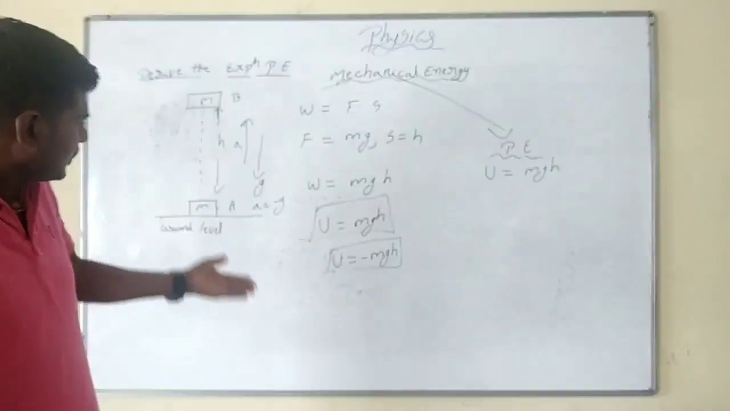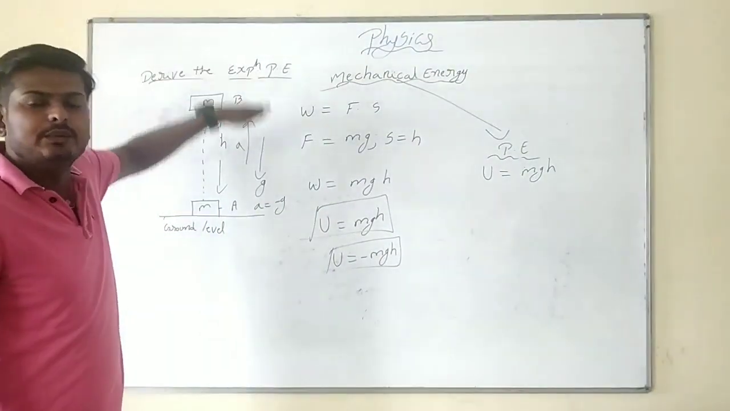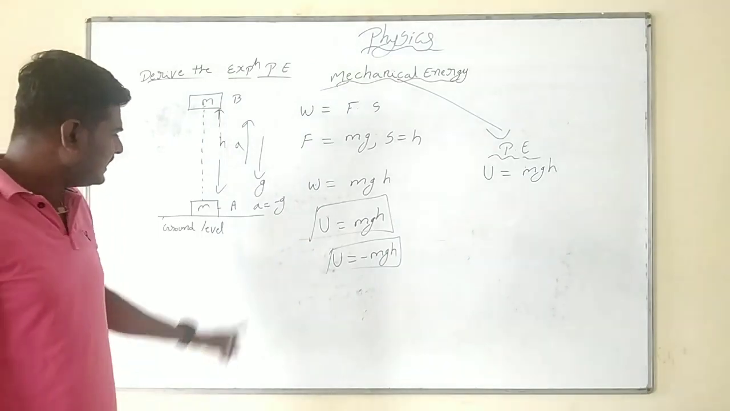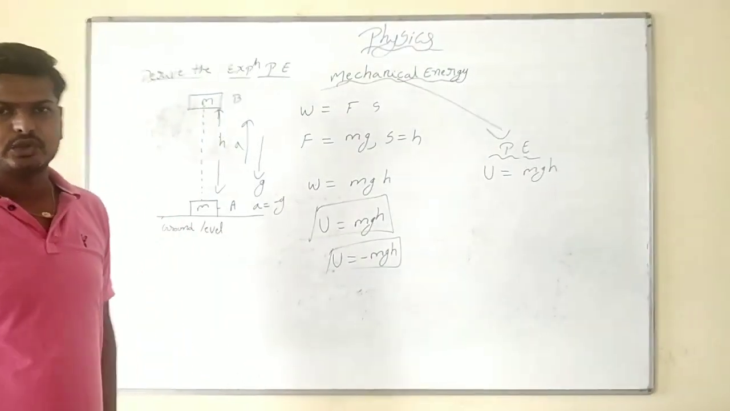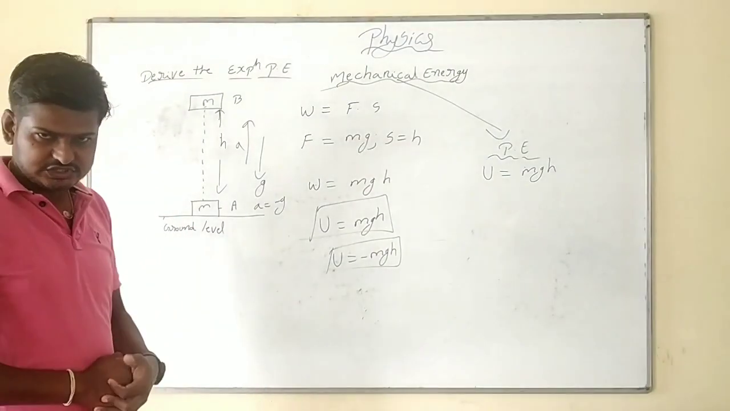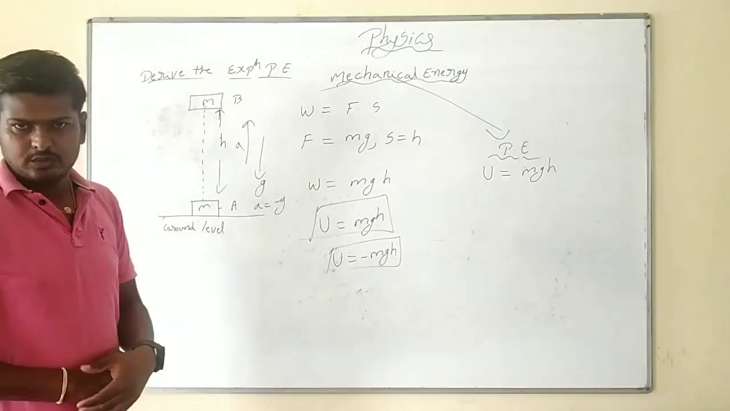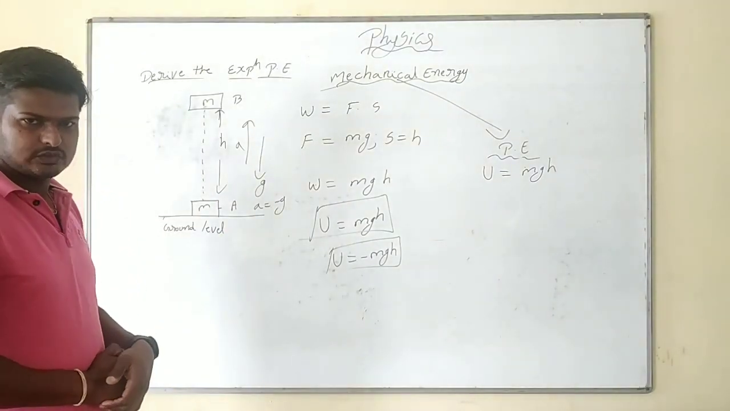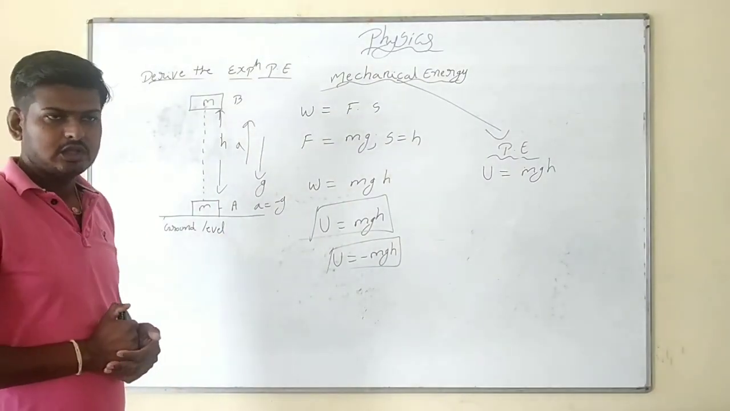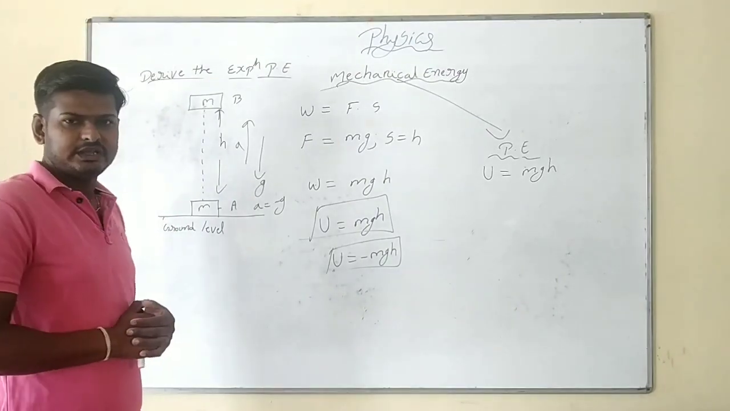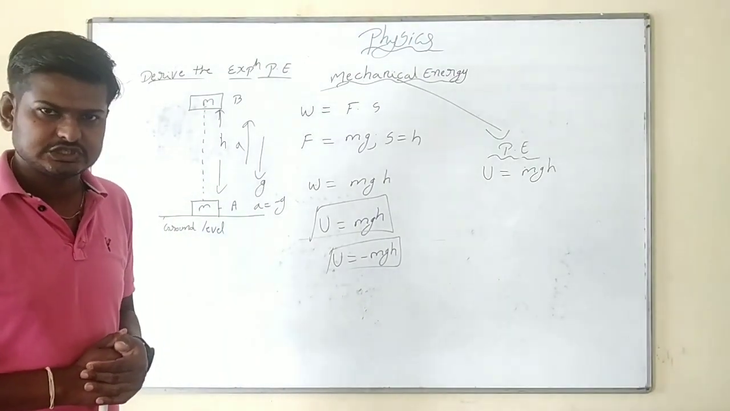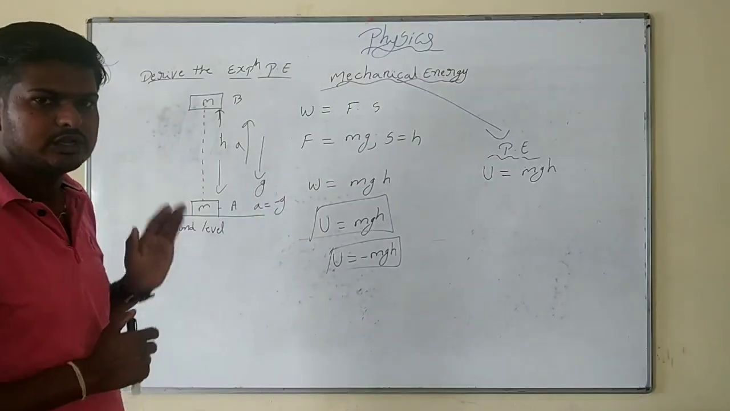Clear? As we move the object upwards, the gravity is acting downwards, which means a is equal to minus g. That's why we write minus mgh. This is the expression for potential energy. Kinetic energy will be half mv square. The potential energy will be minus mgh. Clear? So this is about energy.